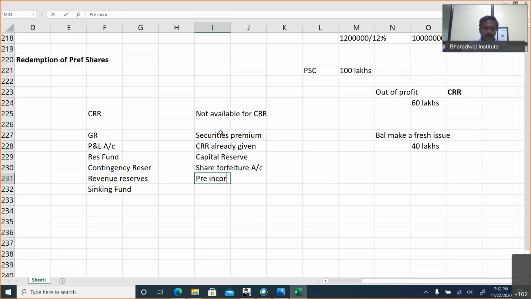Pre-incorporation profits. Revaluation profits. On asset revaluation, you may create that revaluation profit or revaluation surpluses. Then statutory reserves like gratuity fund or any other reserves has to be created as per law.